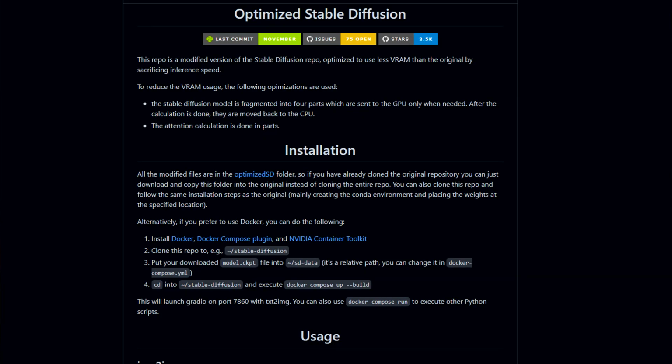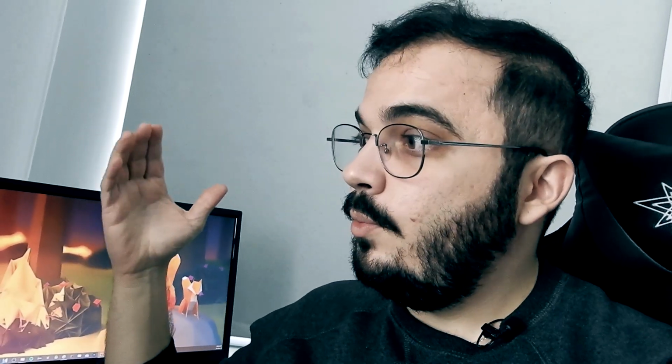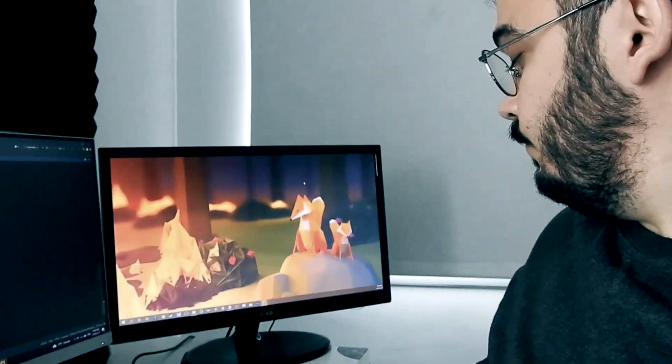When it all seems lost, there's always this one guy on GitHub that has already solved the problem for you. From all of us, thank you, random guy on GitHub that has solved this optimization problem for Stable Diffusion. So yeah, I found this library that has optimized Stable Diffusion for us and is now able to run on my PC. Even on this terrible, pure trash, garbage PC, we can run this optimized version of Stable Diffusion. So I guarantee you that you're probably gonna be able to run it on your PC as well. You're still trash though!